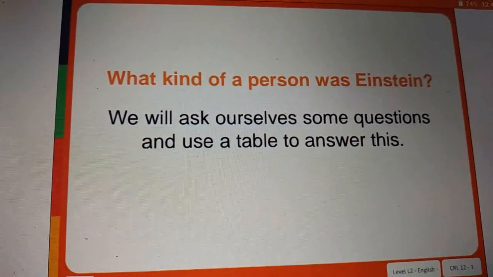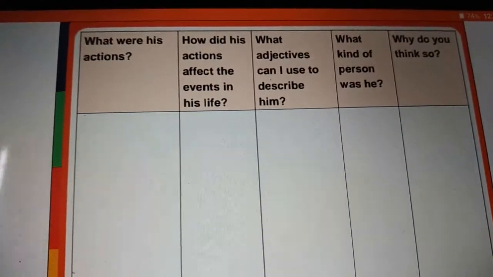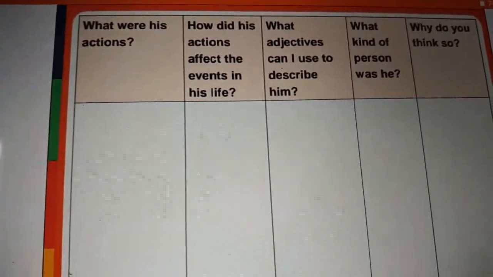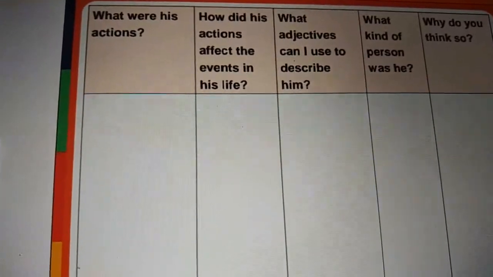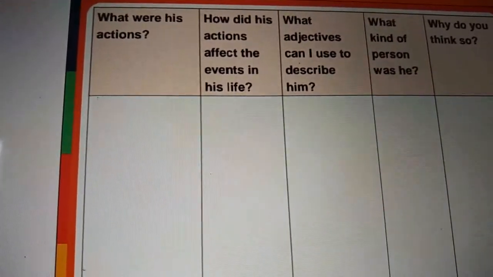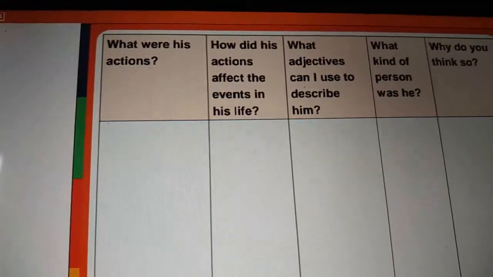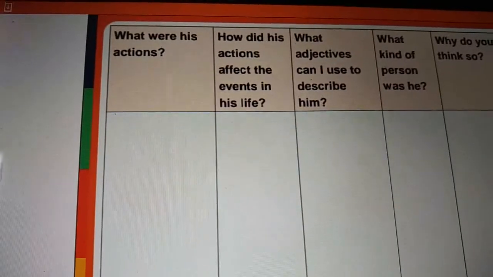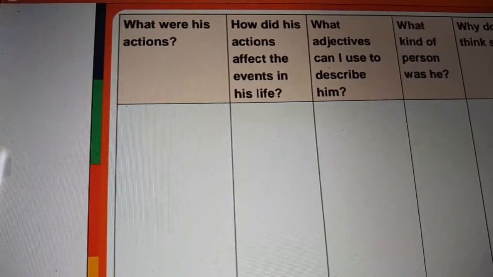Children, we want to answer these 5 questions so that we can easily understand what kind of person he was. So look at the first one. What were his actions? What are all the actions he has done? How did his actions affect the events in life? If an action is done by a person, then how will it affect their life, whether in a positive way or in a negative way?